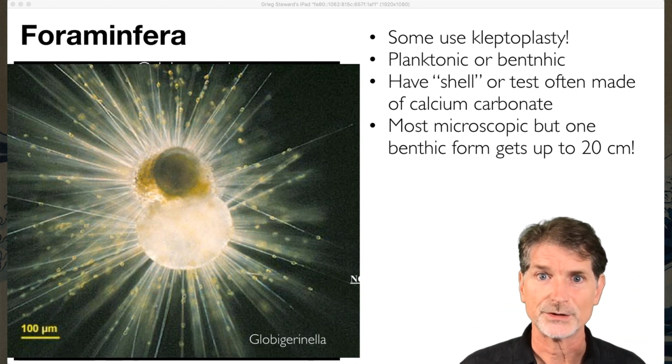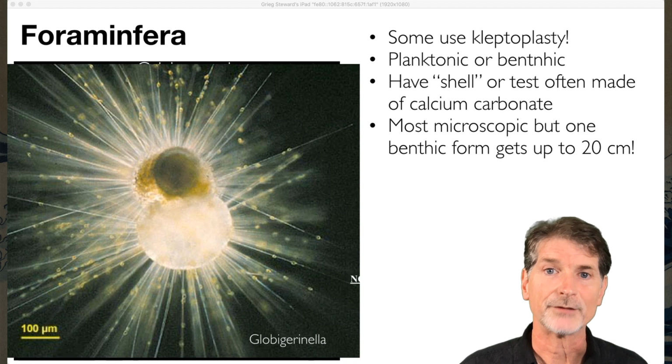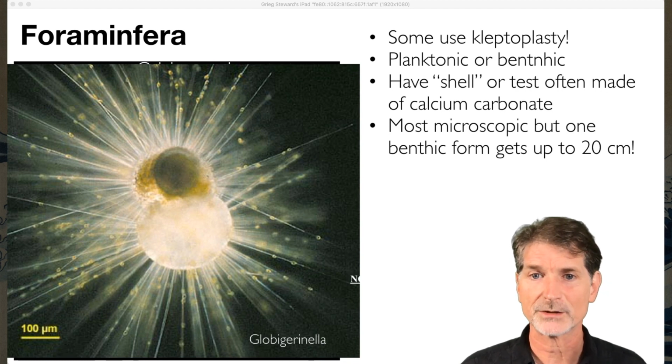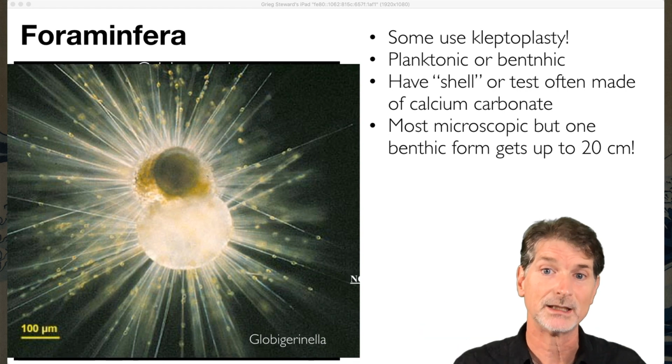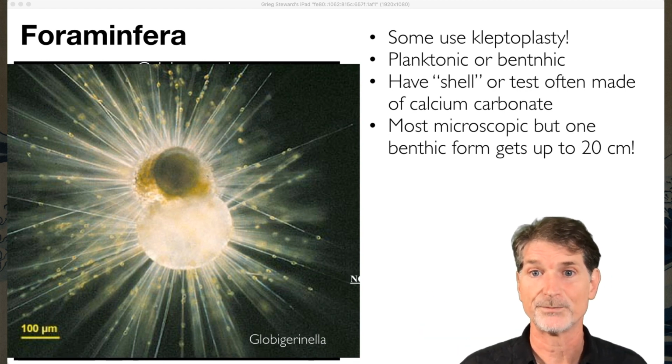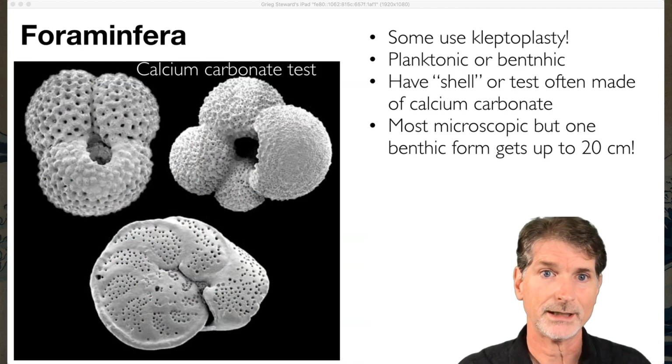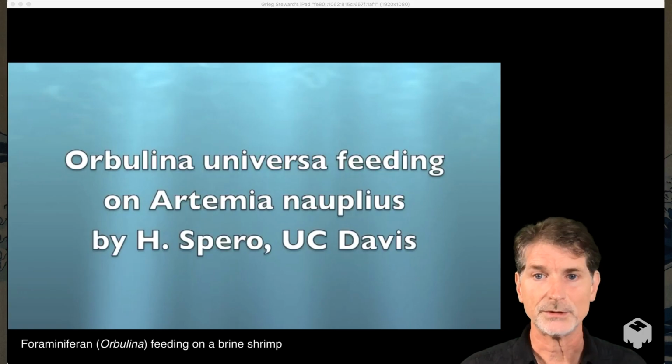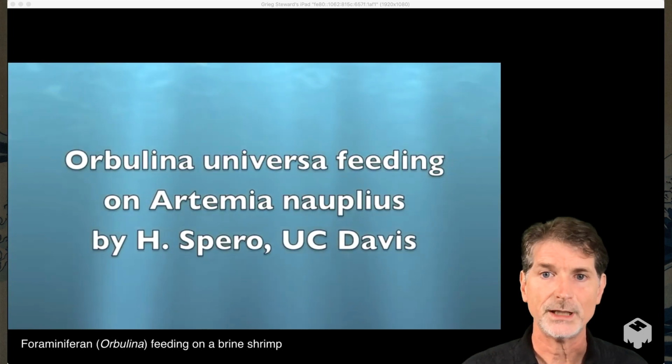These things also have a hard shell or a test. In this case, it's made out of calcium carbonate, and mostly they're microscopic marine plankton, but they can get quite large. They live in the plankton. They also are found in the benthos, and some of the benthic ones can get really big. And this is what the hard part looks like, the calcium carbonate test. And here's an example of one from these folks at UC Davis.